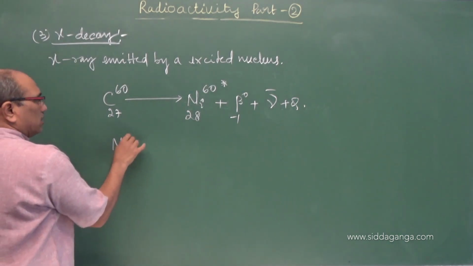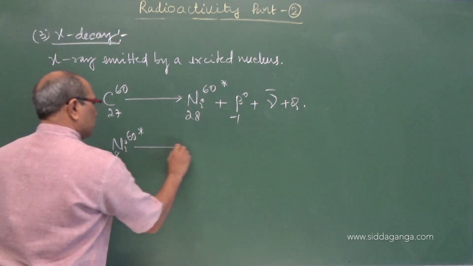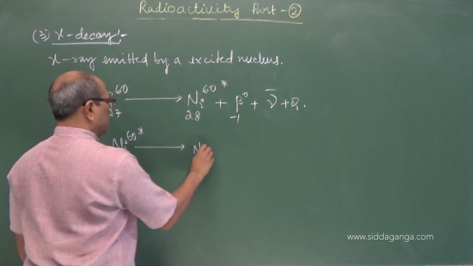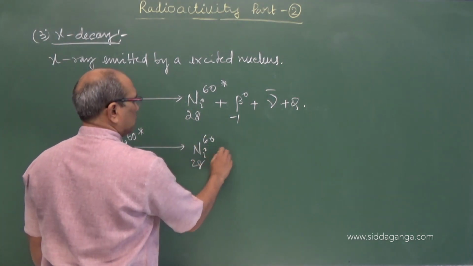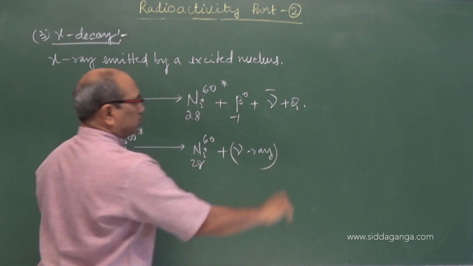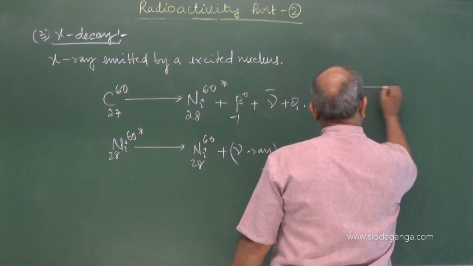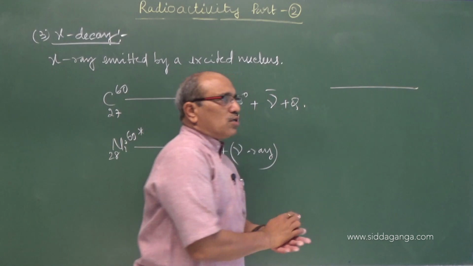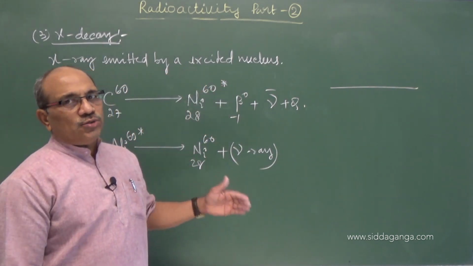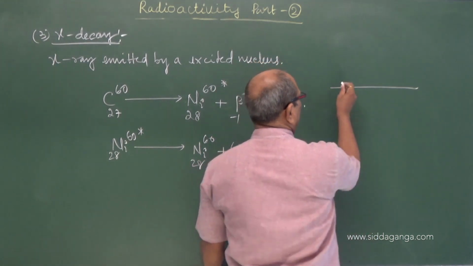This nickel-60 in the excited state comes to the ground, normal state, by emitting gamma ray photons. This also shows another interesting phenomenon: nuclear energy levels are discrete and unique. They have definite, discrete values.